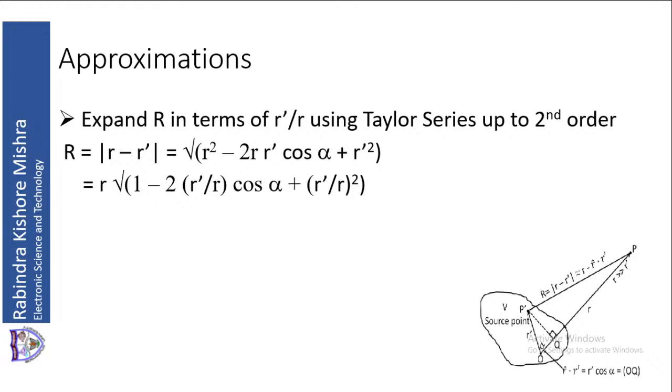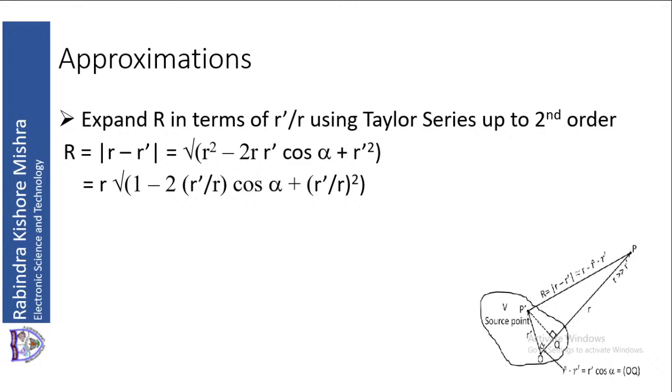If you find the absolute value of a vector, it is the square root of the square of the vector. So the square of the vector R minus R dash is R square plus R dash square minus 2R dot R dash. R dot R dash is R R dash cos alpha. So we are taking the square root of that. Now from that, let us take R common, because R is much larger than R dash.